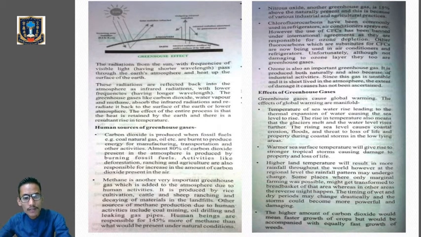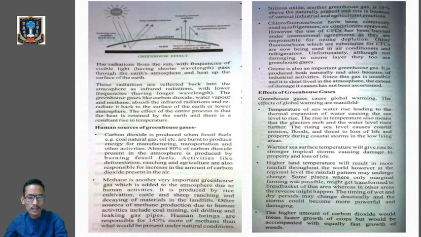The radiations from the sun, with the frequencies of visible light having shorter wavelength, pass through the earth's atmosphere and heat up the surface of the earth. Generally, the solar energy falls on the surface of the earth and the temperature keeps on increasing. But as I've told you, all the solar energy is not trapped. Half of it has to be reflected back. So these radiations are reflected back into the atmosphere as infrared radiation.